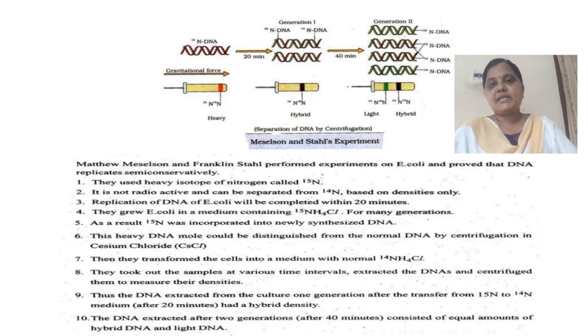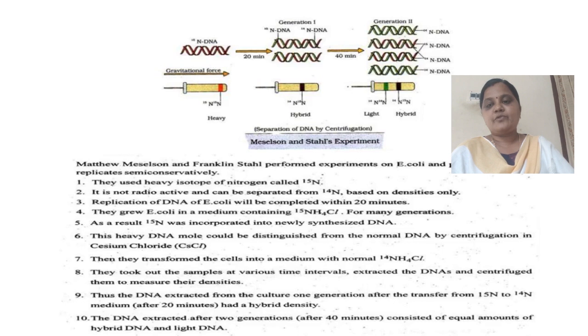And the DNA extracted after 2 generations, that means after 40 minutes, consisted of equal amounts of hybrid DNA and light DNA. The result is light DNA and hybrid DNA. Light DNA has 14N and 14N, and hybrid DNA has 14N and 15N. See in the diagram. By this, the scientists Meselson and Stahl proved that DNA replication is semi-conservative.